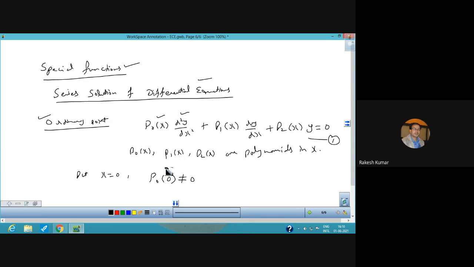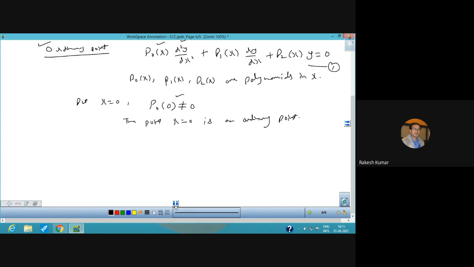So in place of x, if we put 0 and we get a non-zero value, then we say that the point x = 0 is an ordinary point. This is the meaning of an ordinary point.